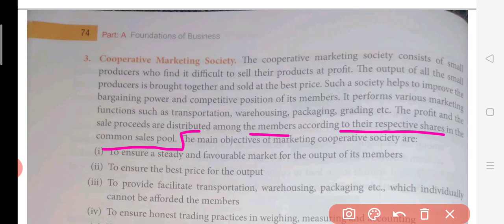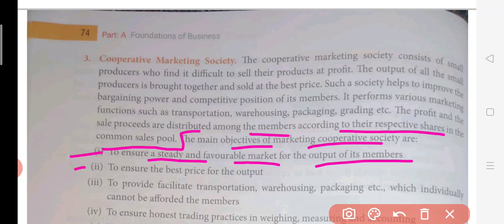Now, the main objectives of the marketing cooperative societies are, first, to ensure a steady and favorable market for the output of its members. So they will be creating a kind of market where all these small producers can easily sell their goods. Then second point, to ensure the best price for the output. So here they will be ensuring that they get the best price for their manufactured goods. जो भी goods बनाए उसके लिए अच्छे से अच्छे दाम मिल पाए उनको.